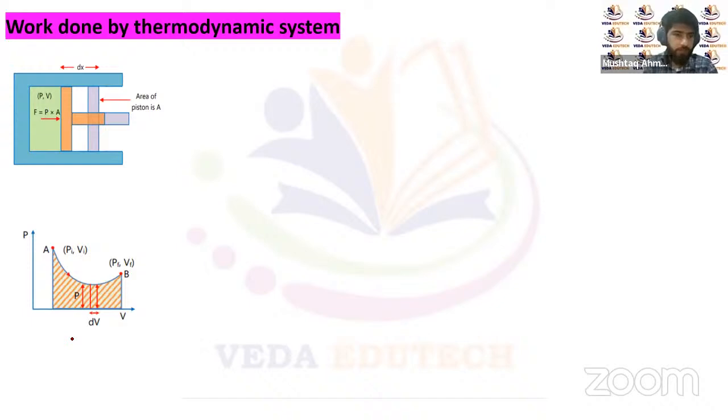Let's suppose that in this case we have a container, and at the top of this container there's a movable piston. Let's suppose the area of this piston is A, and at this instant the pressure of the gas is P. There must definitely be some force on this piston, given by pressure multiplied by the area. This much force will be applied on this movable piston. It can slide up.